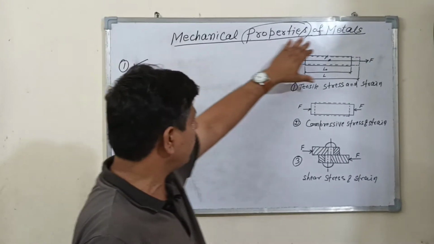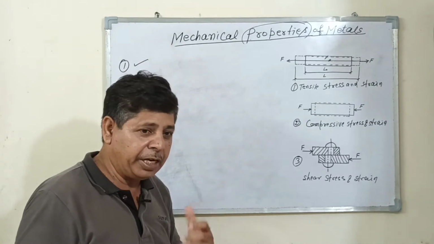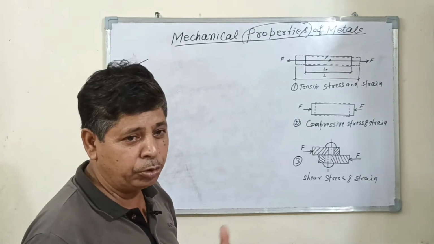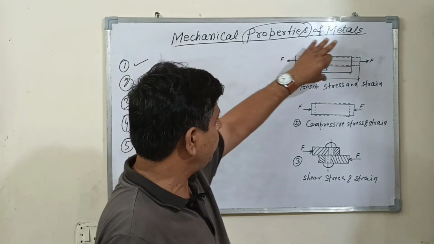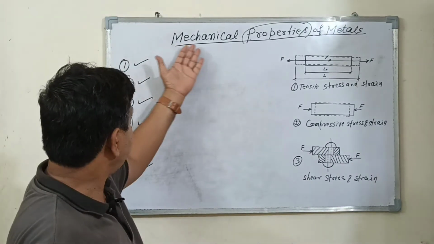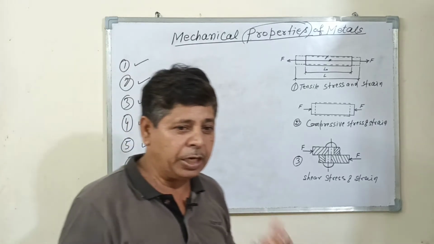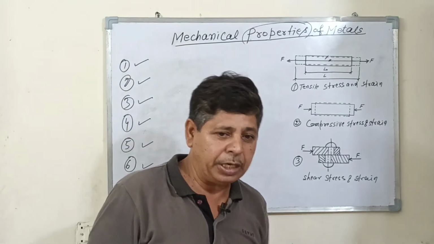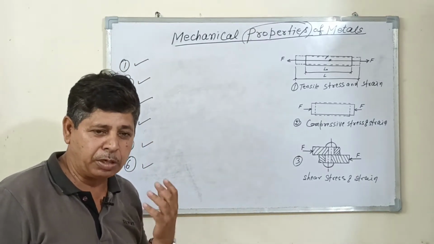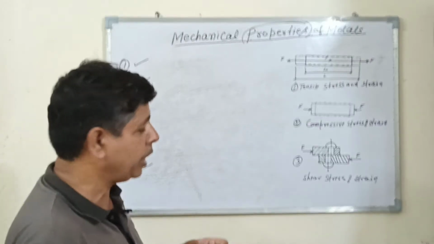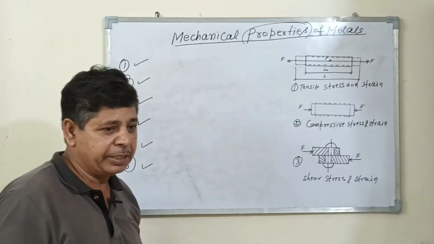The mechanical properties of the metal are those properties associated with its ability to resist failure as well as the behavior of the metal under the application of external load. A sound knowledge of the mechanical properties of the metal is very essential for all engineers, like quality control engineers, production engineers and design engineers, to select the material to design different machine parts, machine components and other parts of machines like agriculture machine parts. The mechanical property of the metal may be defined in two forms.